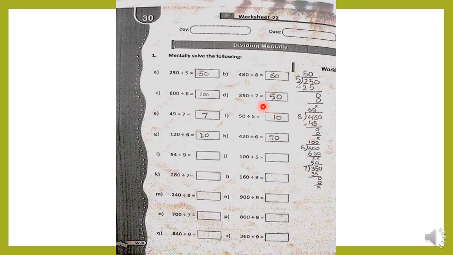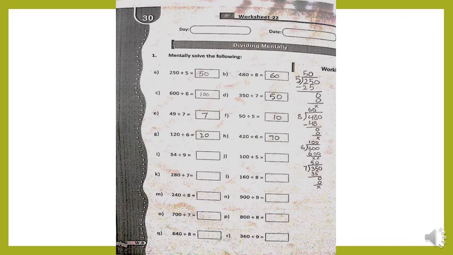You can do this mentally as well, but it will be good if you use the working column and solve it this way, so it will be very easy for you. The E part was easy, in which we just had to do 7 7s are 49. This one-digit part is also easy, that 5 multiplied 10 times gives the answer 50. So this page is quite easy. I have solved till H, and you will use the working column over here properly till the last part. You will use the working column for all of the parts, right?